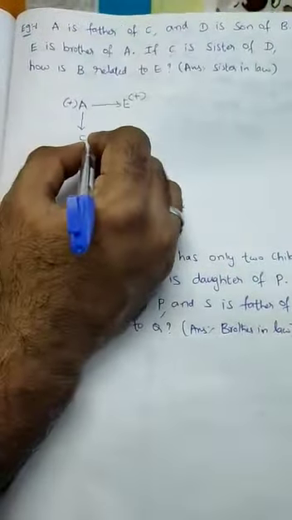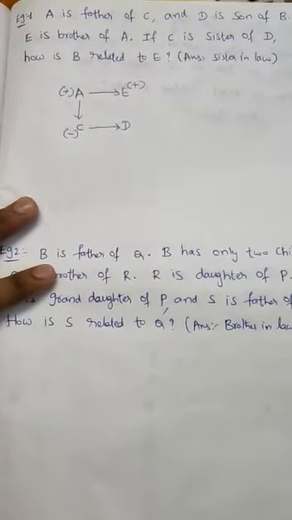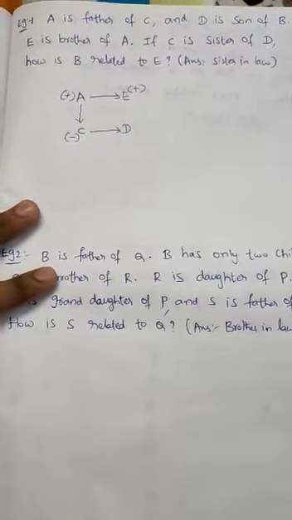Now come back to the previous condition that we left: D is the son of B. D is the son of B means A married B.